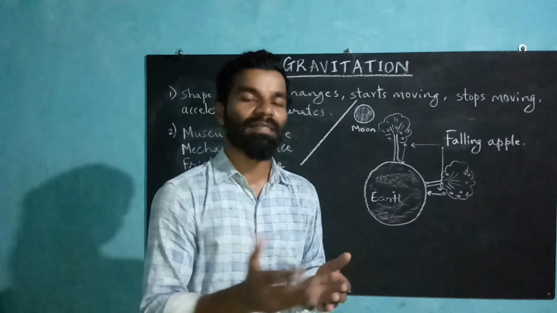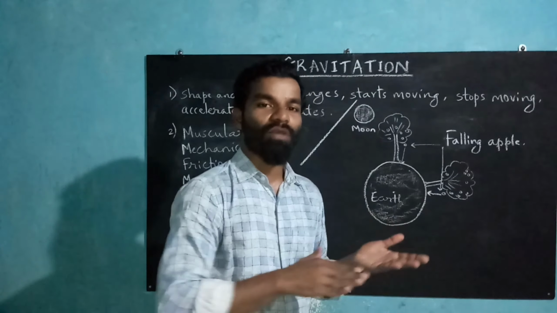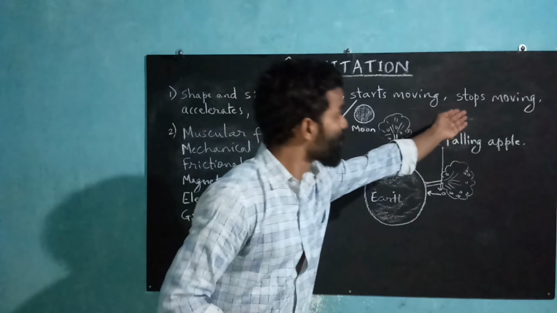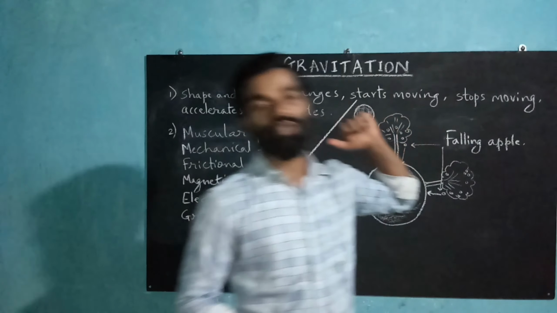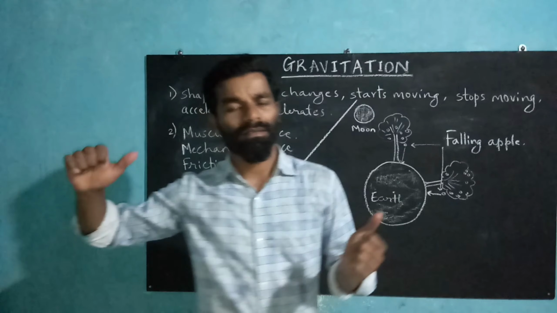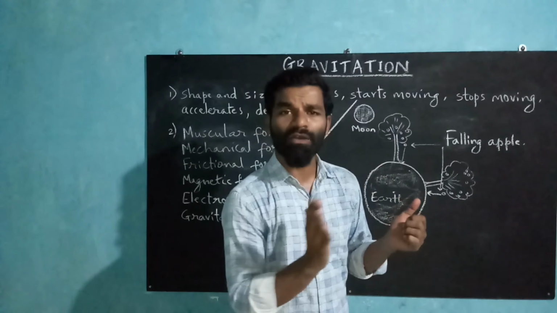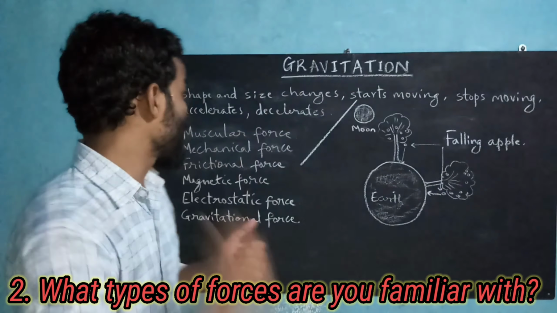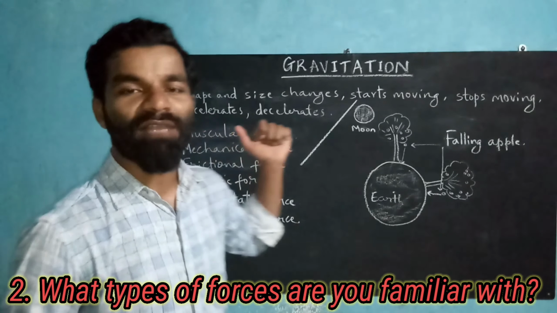It's the opposite of acceleration. So if a bicycle is already moving, if we apply the brake, it will decelerate first, and then it might come to a stop. So it might stop moving. And if you apply more force to a moving object, then definitely there will be acceleration. It will accelerate.